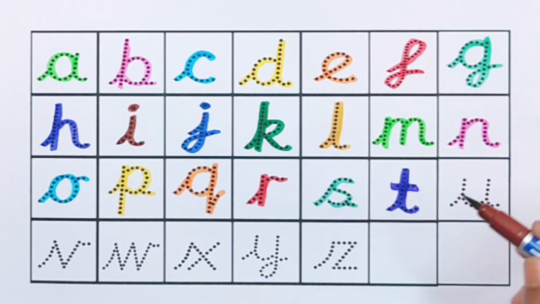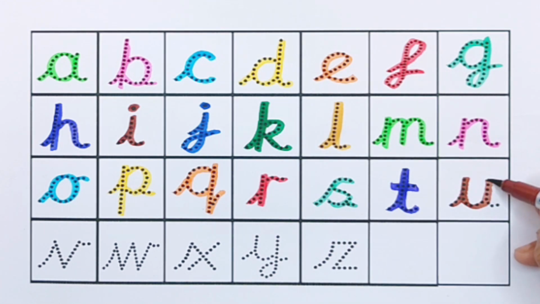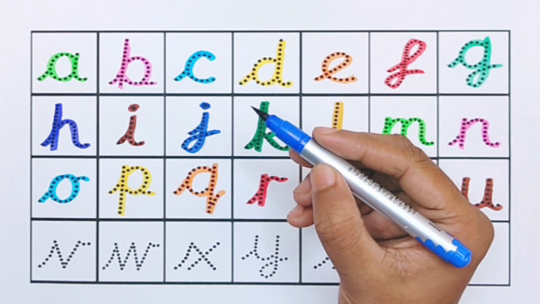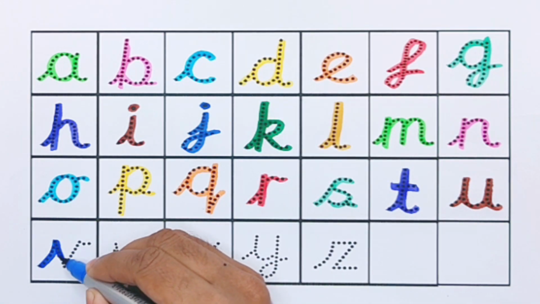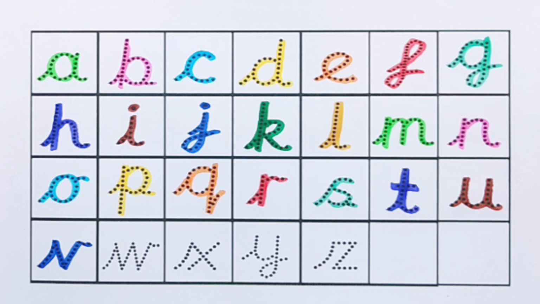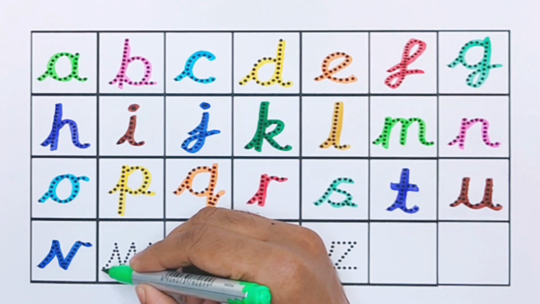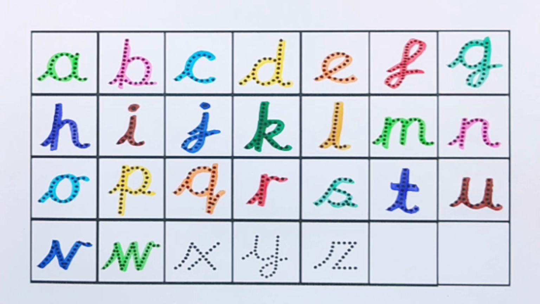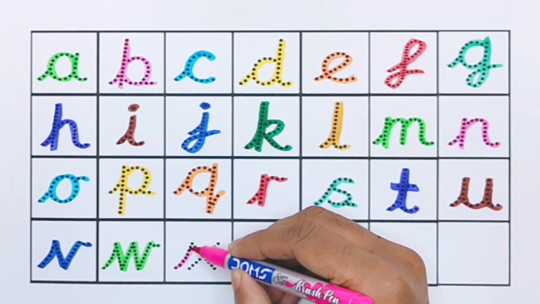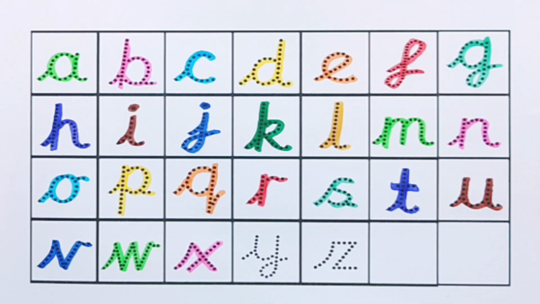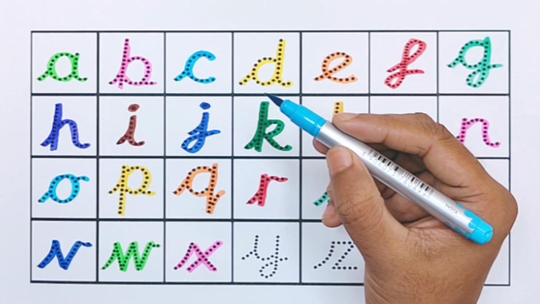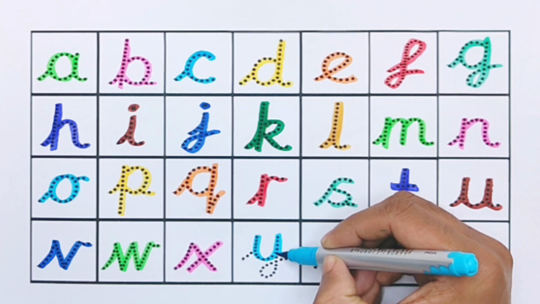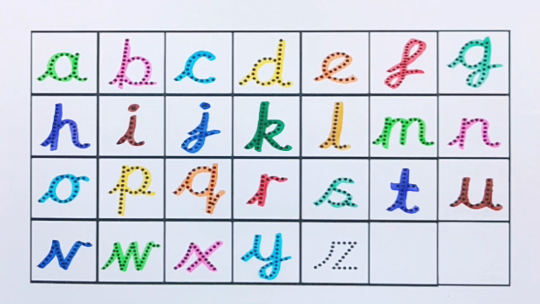Brown color. U for umbrella. Blue color. V for vest. Light green color. W for watermelon. Pink color. X for xylophone. Sky blue color. Y for yo-yo. Yellow color. Z for zebra.